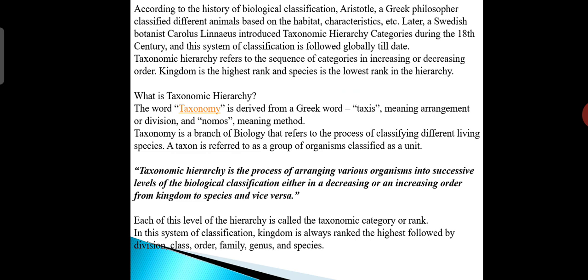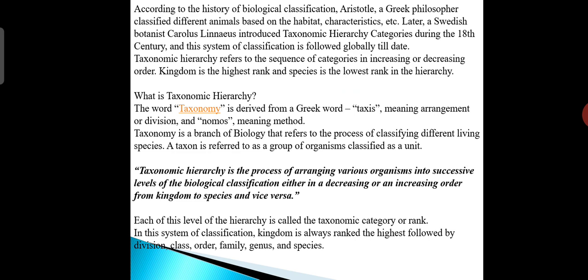According to the history of biological classification, Aristotle, a Greek philosopher, classified different animals based on habitat, characteristics, etc. Later, a Swiss botanist Carolus Linnaeus introduced taxonomic hierarchy categories during the 18th century, and this system of classification is followed globally till date.